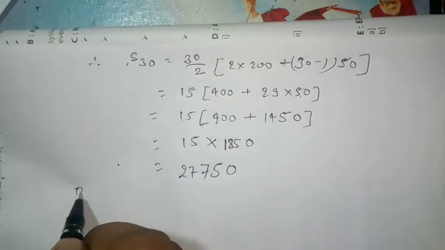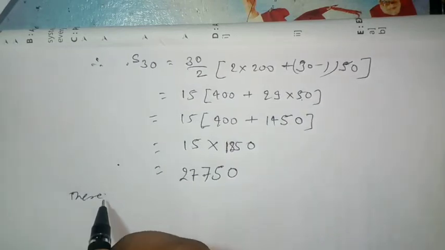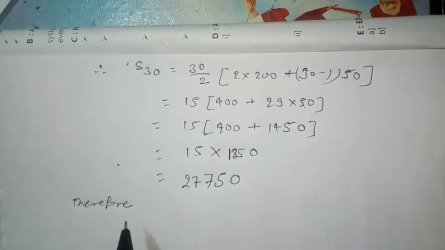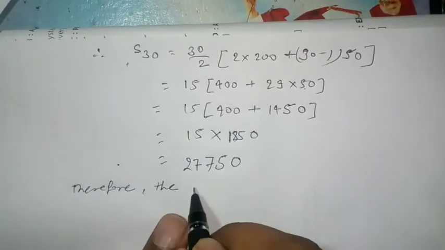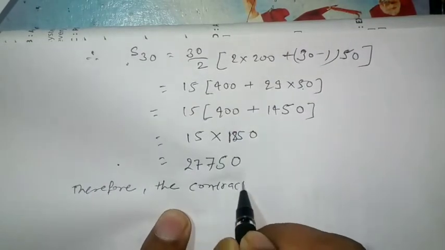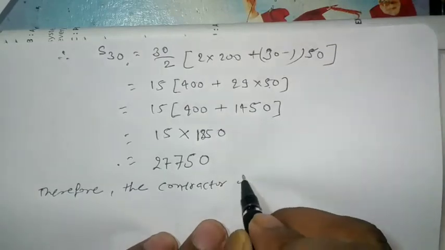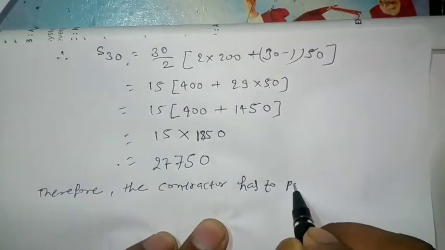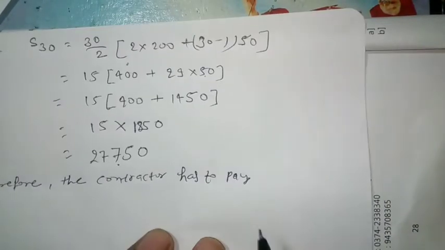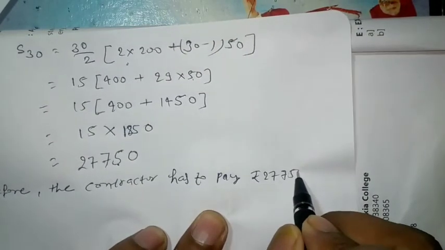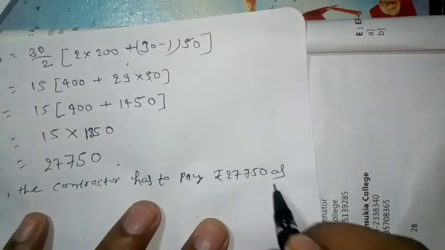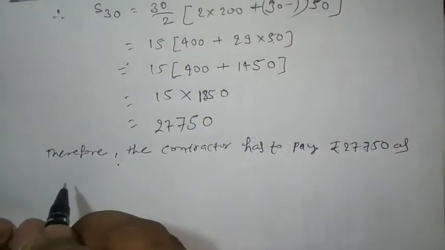Therefore, the contractor has to pay rupees 27,750 as penalty.